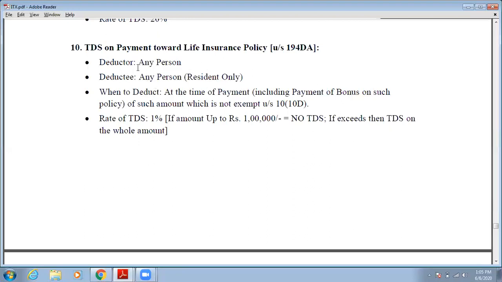When to deduct such TDS? At the time of payment, including payment of bonus on such policy, of such amount which is not exempt under section 10(10D). So you will deduct the TDS at the time of payment. The rate of TDS on this is 1%. But if such amount is up to 1 lakh, then no TDS will be deducted. And if such amount exceeds 1 lakh, then on the whole amount you have to deduct tax.